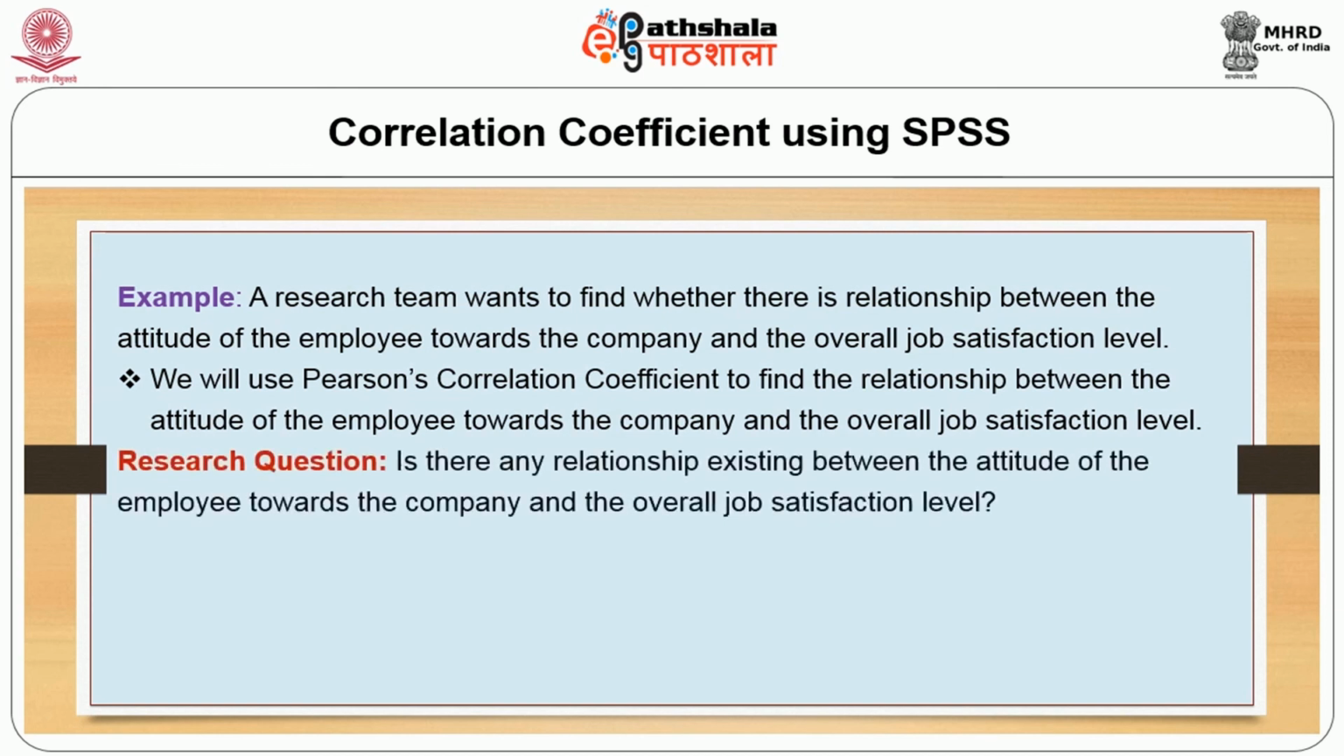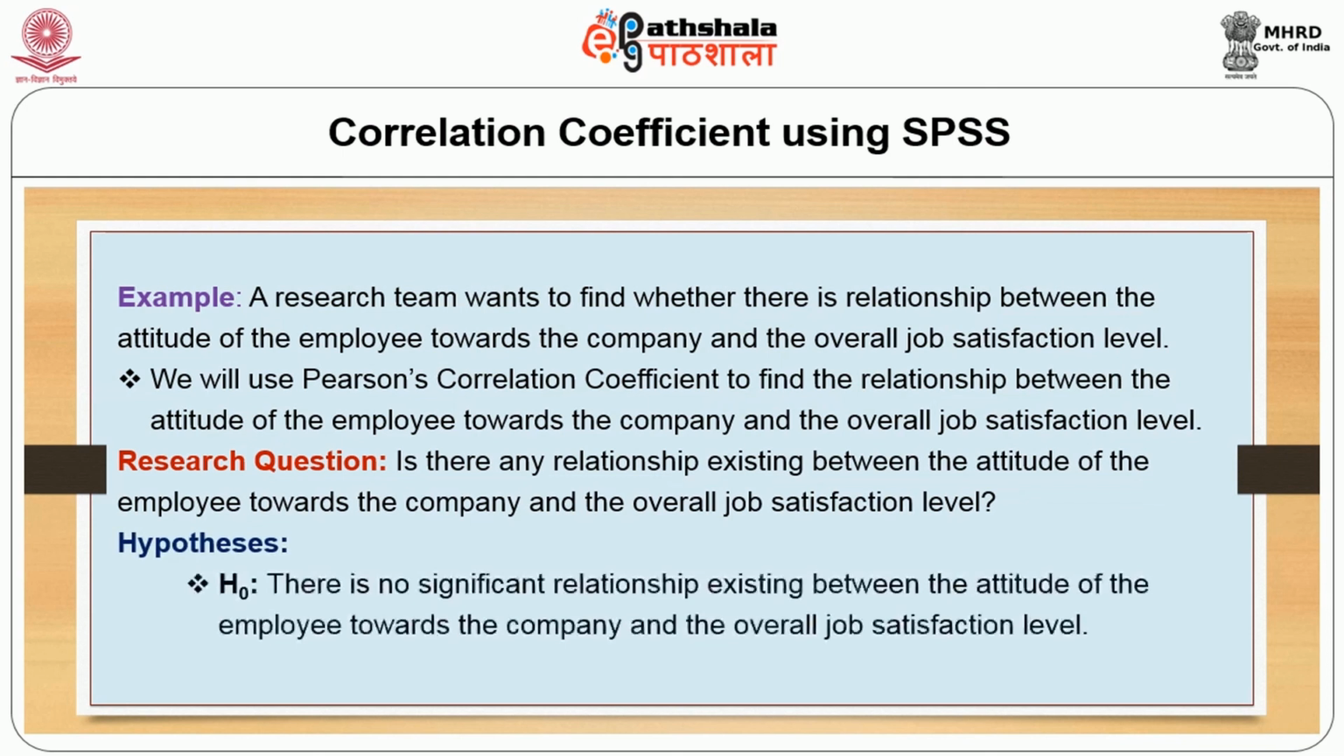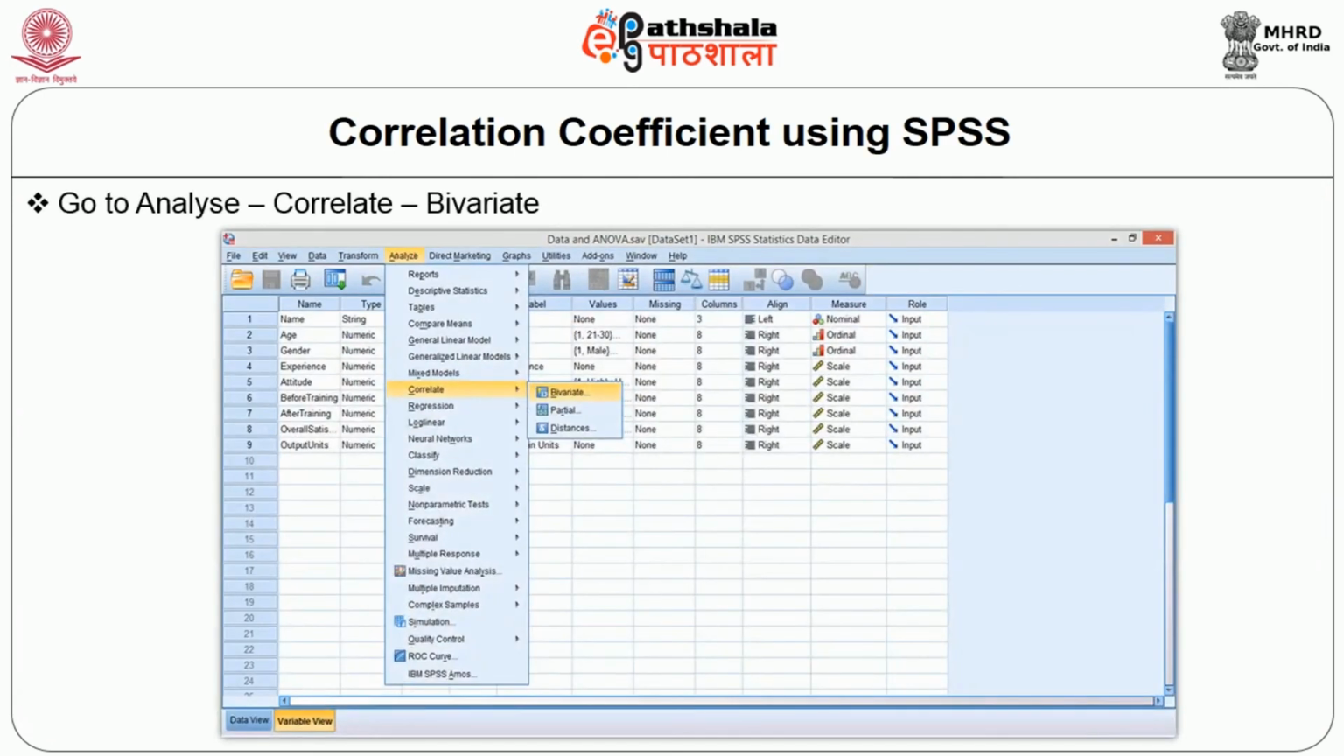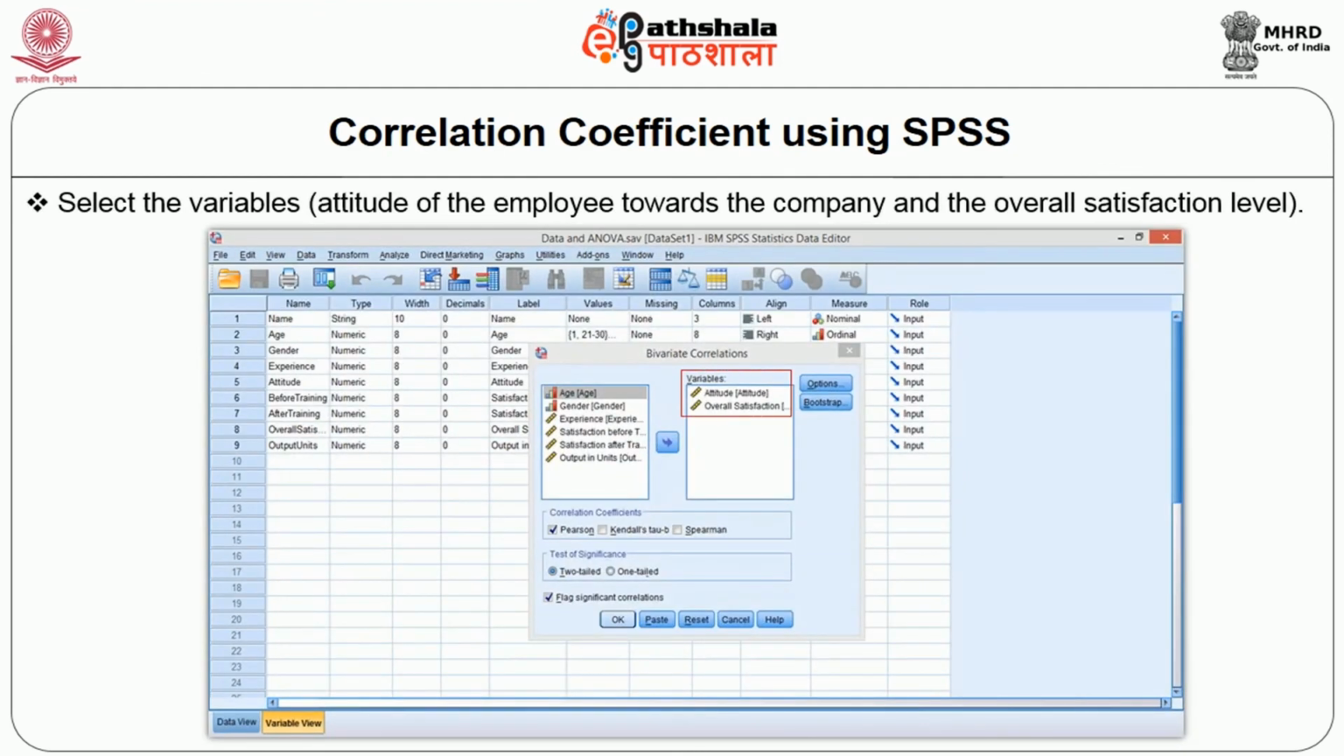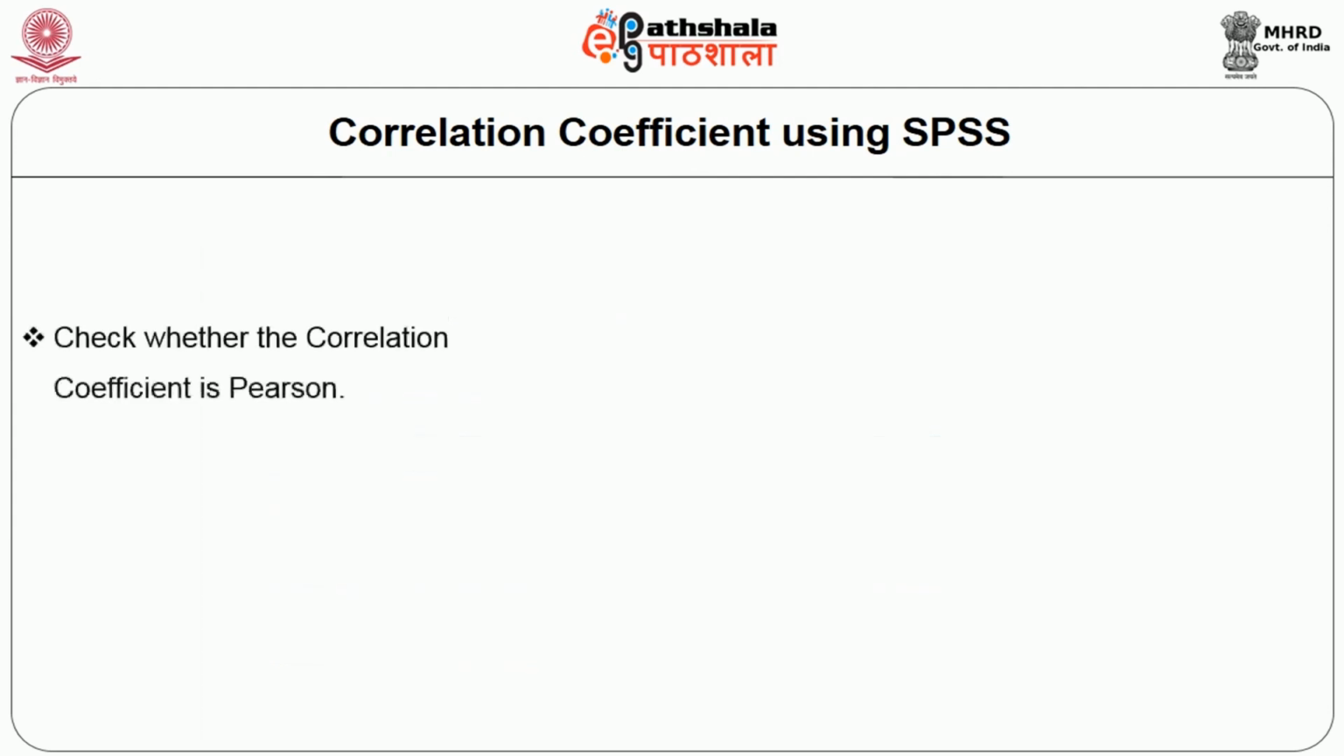The research question is, is there any relationship existing between the attitude of employees towards the company and the overall job satisfaction level? The null hypothesis is there is no significant relationship existing between the attitude of employee towards the company and the overall job satisfaction. Let us now use the sample file data, ANOVA.sav. Go to Analyze, Correlate and Bivariate. Select the variables, attitude of the employee towards the company and overall satisfaction level. Check whether the correlation coefficient is Pearson and then click OK.